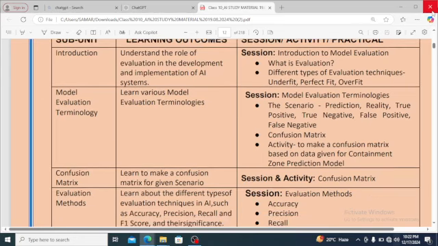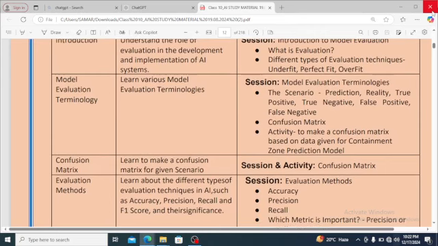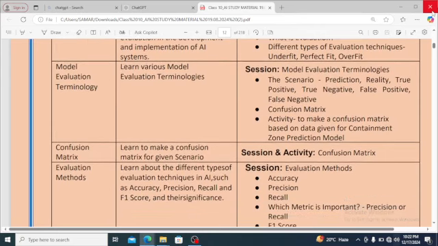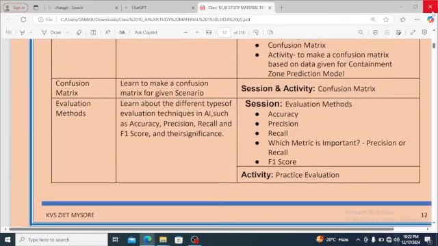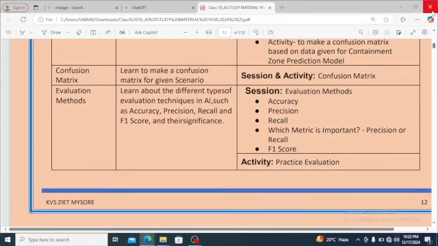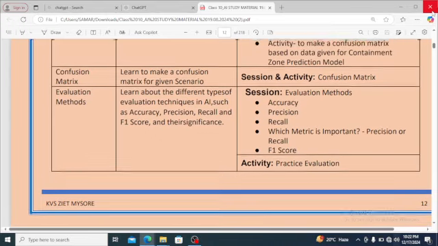What is the activity we need to do? We need to make a confusion matrix based on the data given for the containment zone prediction model. Then the next concept is confusion matrix. In confusion matrix, we need to learn to make a confusion matrix for a given scenario. A scenario will be given. What is a scenario? I have made you understand in IT 402 that a scenario is a set of conditions.